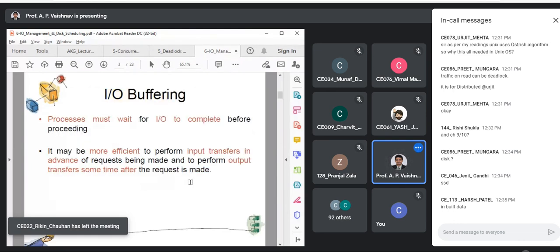For IO management, from this chapter we are going to cover only two topics. The first is IO buffering, and the second is scheduling algorithms. The other topics, some of them you have already studied in CSA, so we are not keeping them in the syllabus. Only two topics from chapter 11: IO buffering is the first one, and the second is disk scheduling algorithms, because that is a part of OS. Some of the part you already studied in CSA, as I said, so I'm not going for that. Okay, so let us continue.